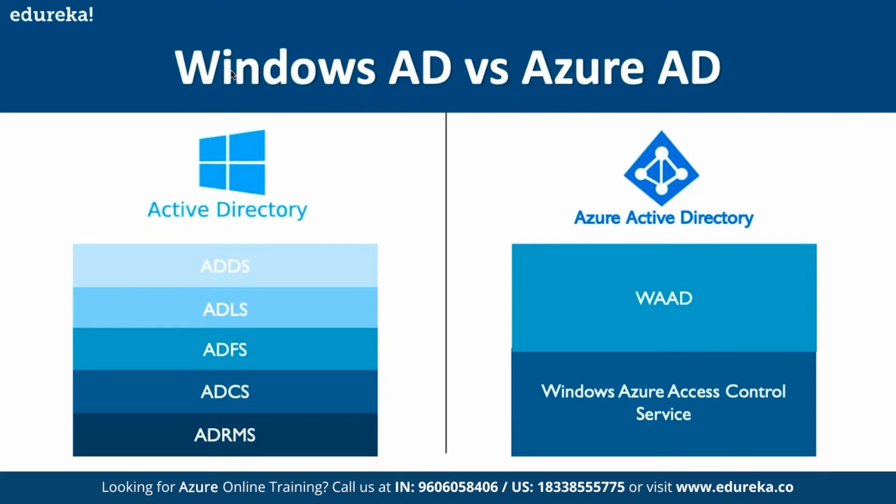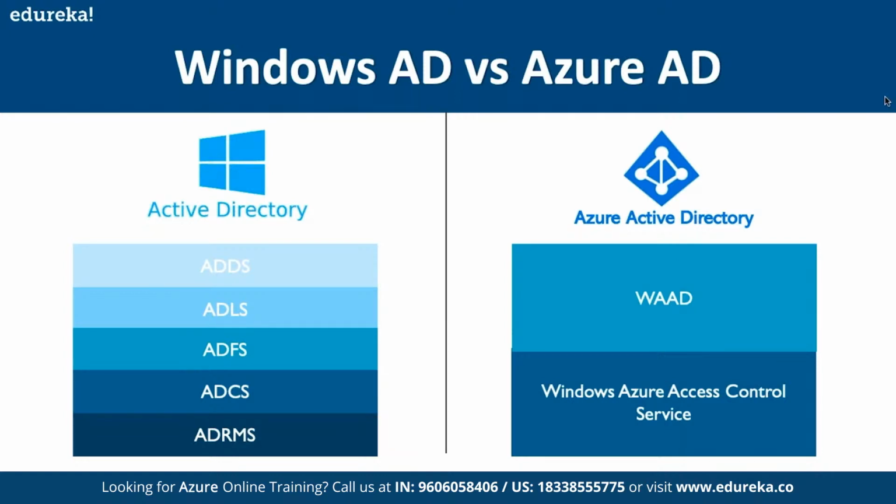In the end, users don't have to worry about how they can access the organization's resources or services, or where they are located, whether on-premise or on the cloud.